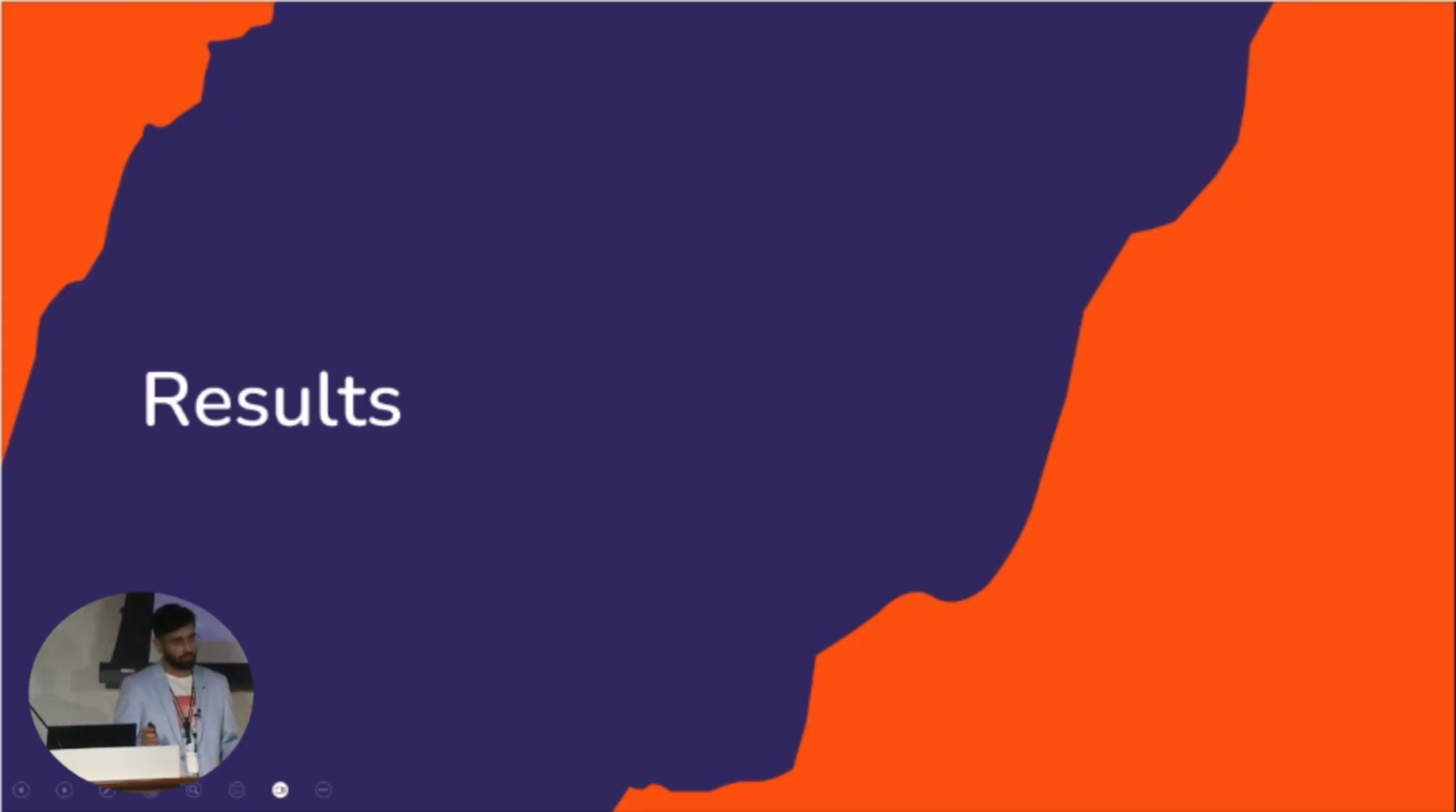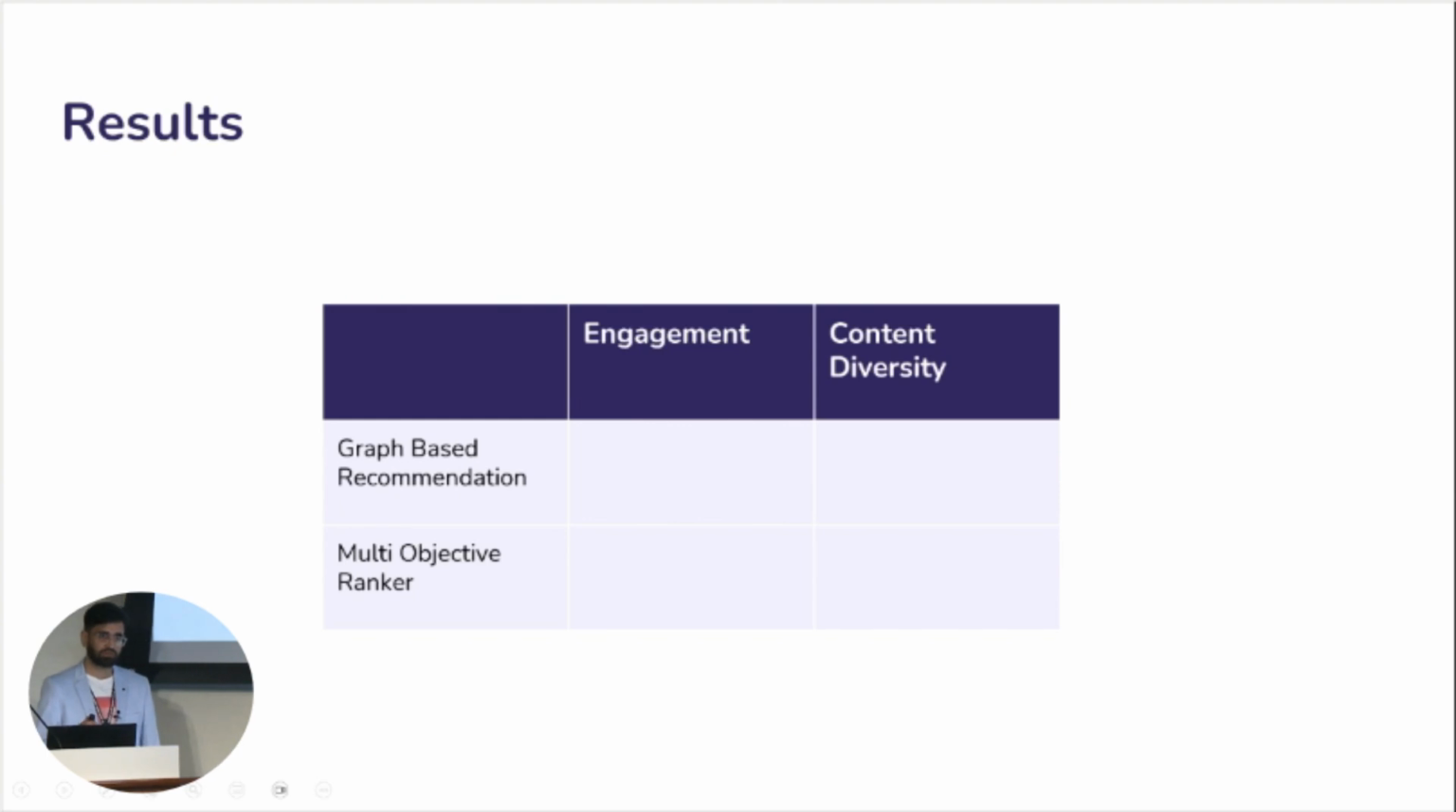The combined effect of all of these changes in our workflow resulted in an improvement in our metrics. So let's have a look at the results. For this experiment, we had two key metrics dimensions. First was engagement, to address the first user problem of recommending highly personalized and relevant content to all user segments. And second metric dimension was content diversity, to address the second user problem of recommending fresh and diverse content to our users. Adding the graph-based model resulted in an improvement of 17% in our engagement metric and 3% in our content diversity metric, while the multi-objective ranker increased our engagement by 2% and content diversity by 11%.